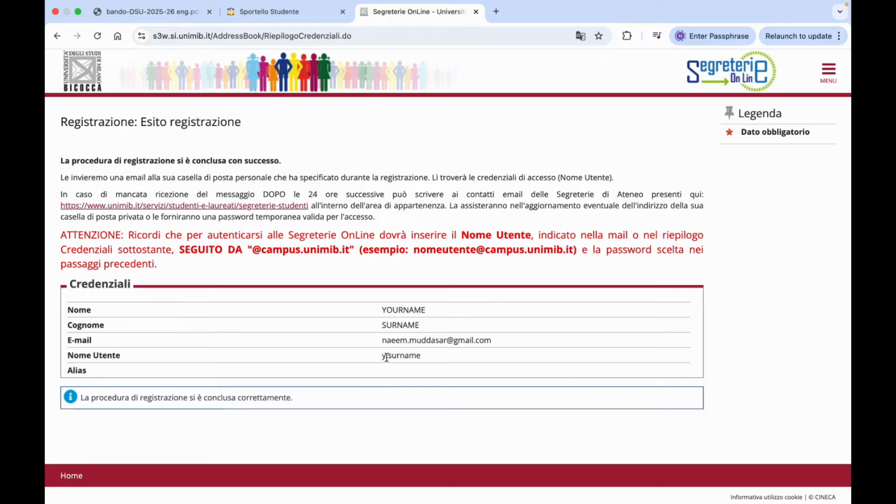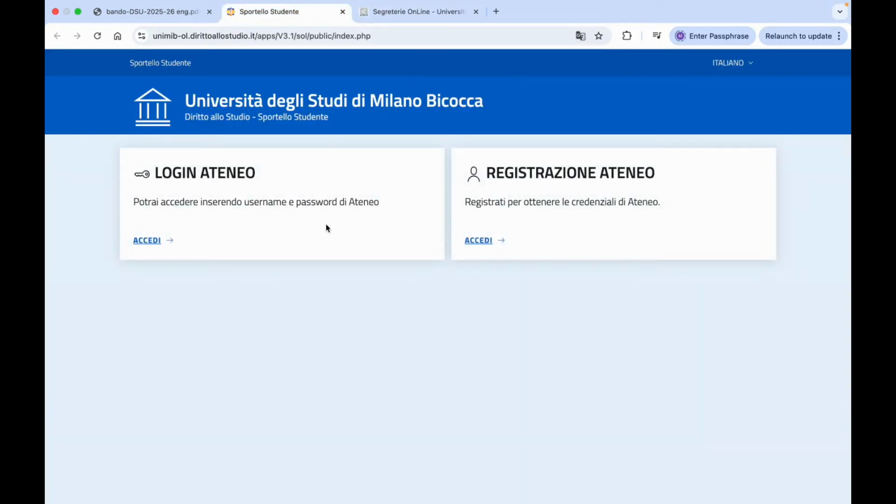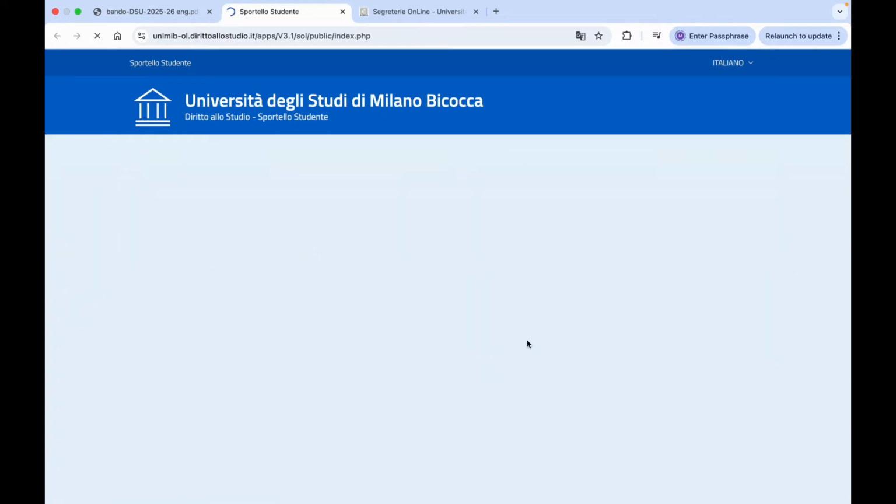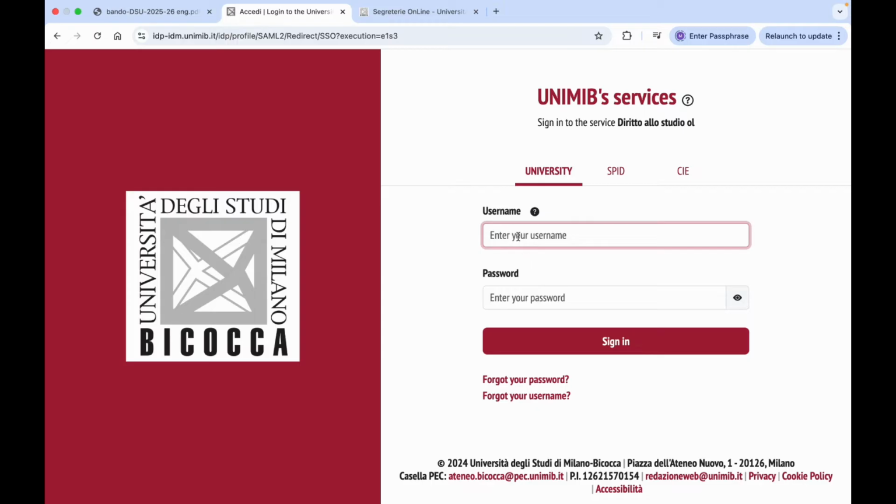Now the first letter of your first name, dot, surname is your username. Then after that you need to write this one, @campus.unimib.it, and the password that you have just set. So we are here at the home page. So just click on Accedi on the login. So your username should be the first letter of your first name, dot, surname, and then the remaining part, @campus.unimib.it, then your password that you have just created. Click on sign in.